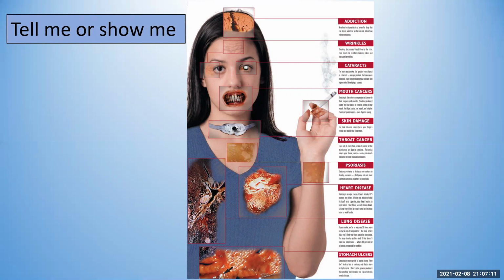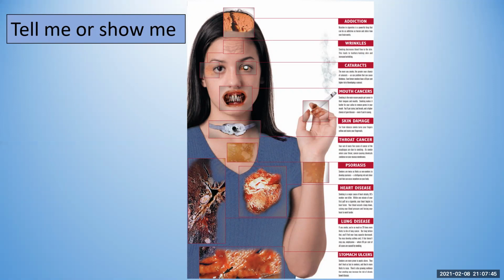The next one down is about the eyes, and it says cataracts. The more you smoke, the greater your chance of cataracts. Cataracts are an eye problem that can cause blindness. Even former smokers have a 50% higher risk of developing a cataract. The next one down is linked to your mouth, and it says mouth cancers. Smoking is the main reason people get cancer in their tongues and mouths. Smoking makes it harder for your saliva to remove germs in your mouth. You'll get stains, bad breath, and a higher chance of gum disease, even if you're young.